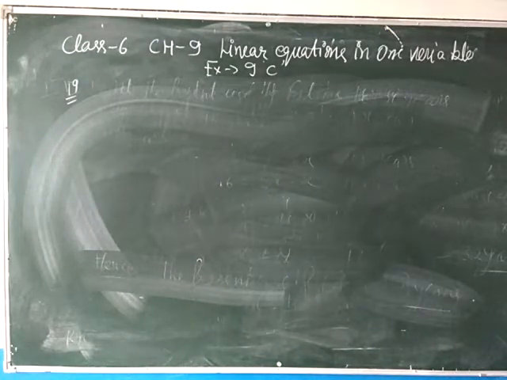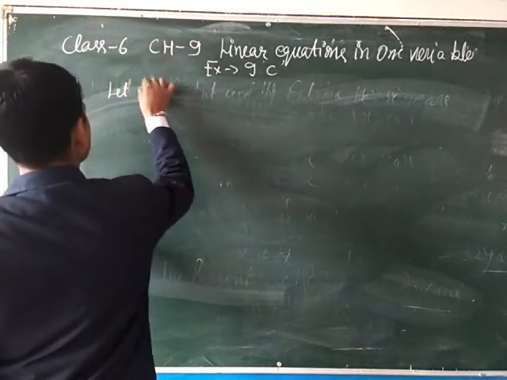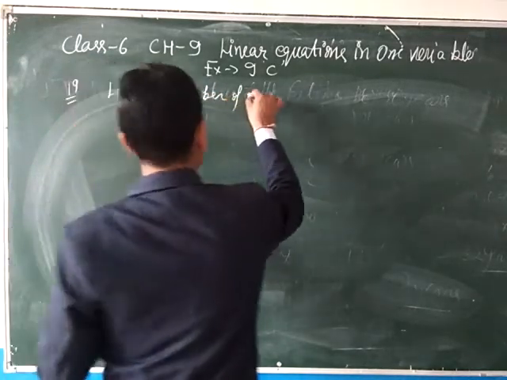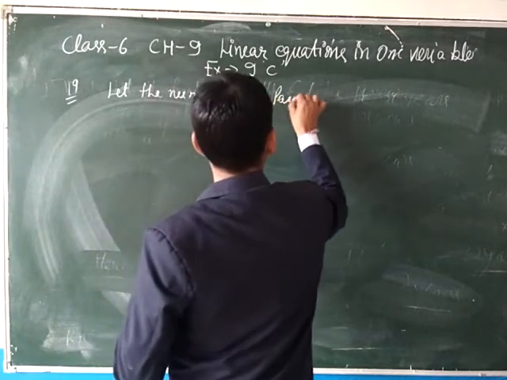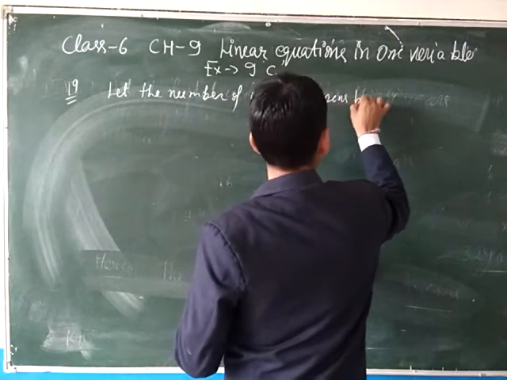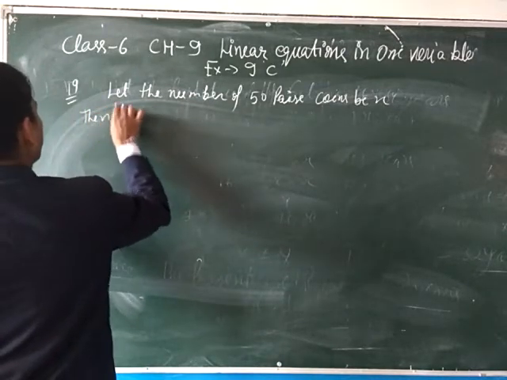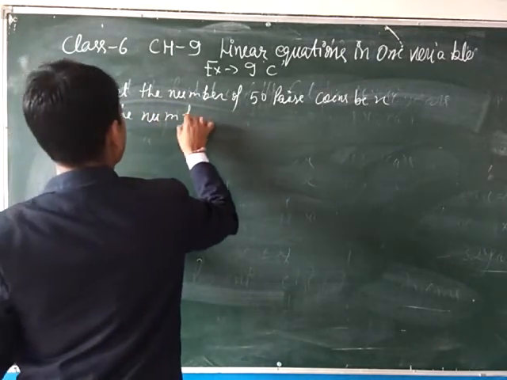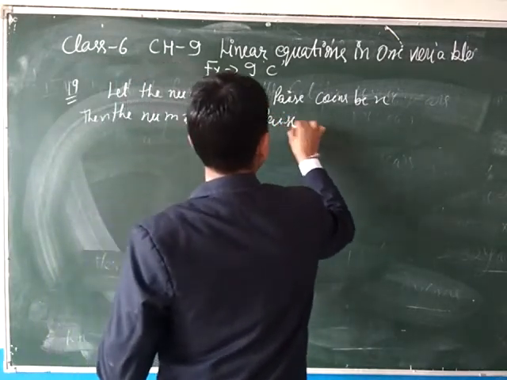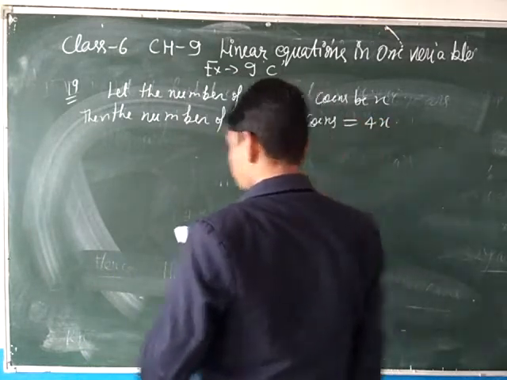Firstly, let the number of 50 paise coins be x, then the number of 25 paise coins equals 4x.